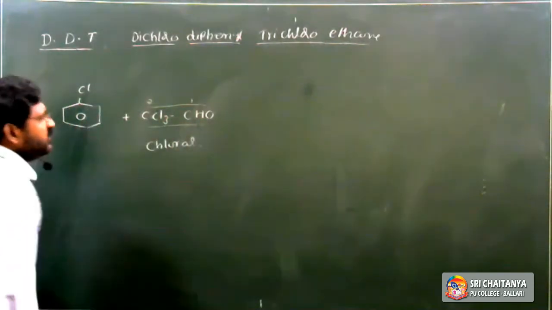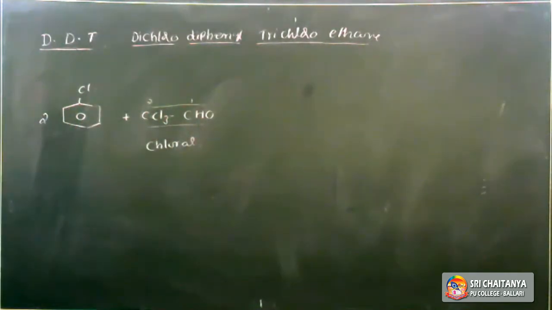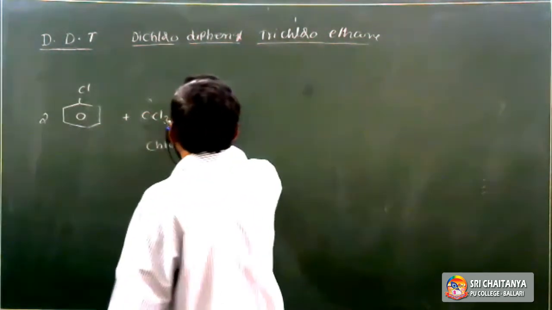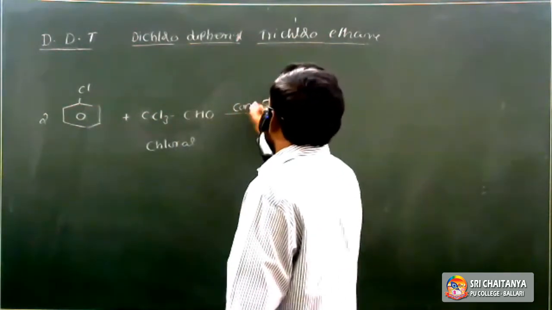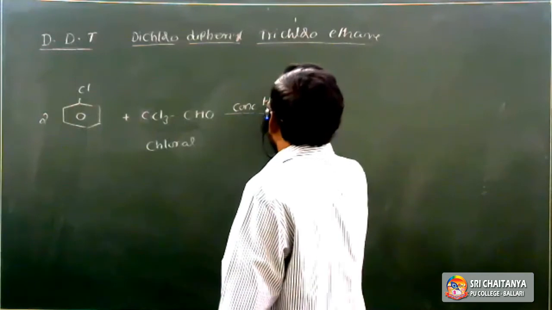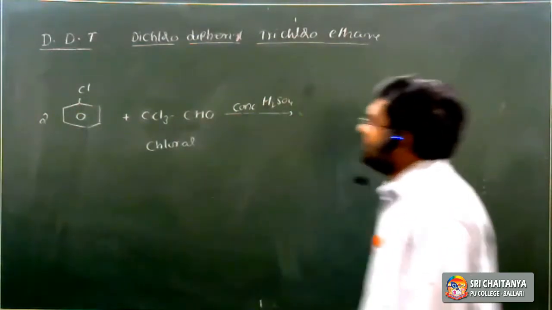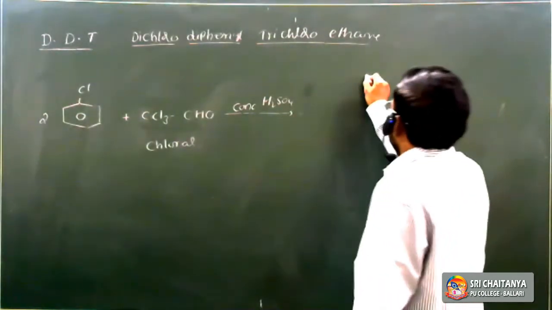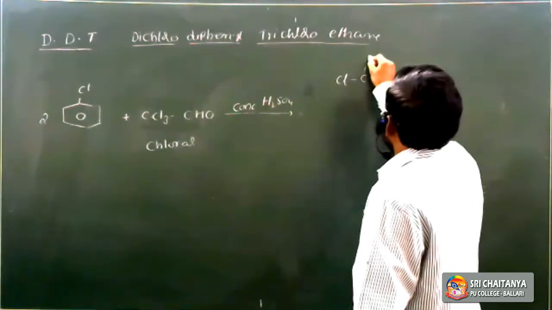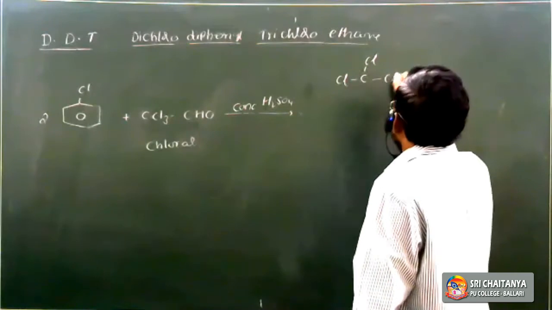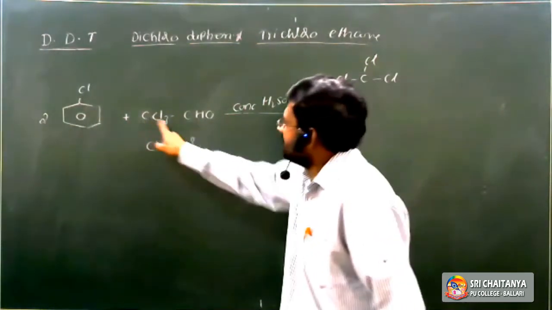It is the second carbon, so trichloroethanal. The suffix for aldehyde is -al. Commonly it is called chloral. In the presence of concentrated sulfuric acid, H2SO4, DDT is obtained. So it is CCl3, carbon, Cl, Cl, Cl: trichloro, CCl3.